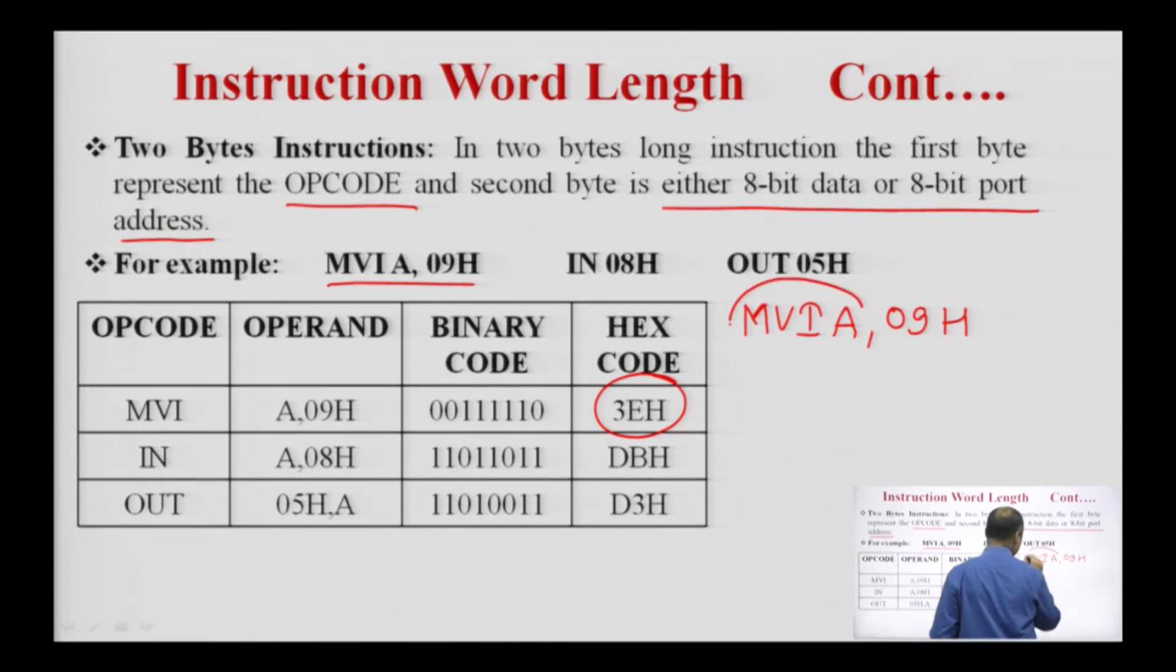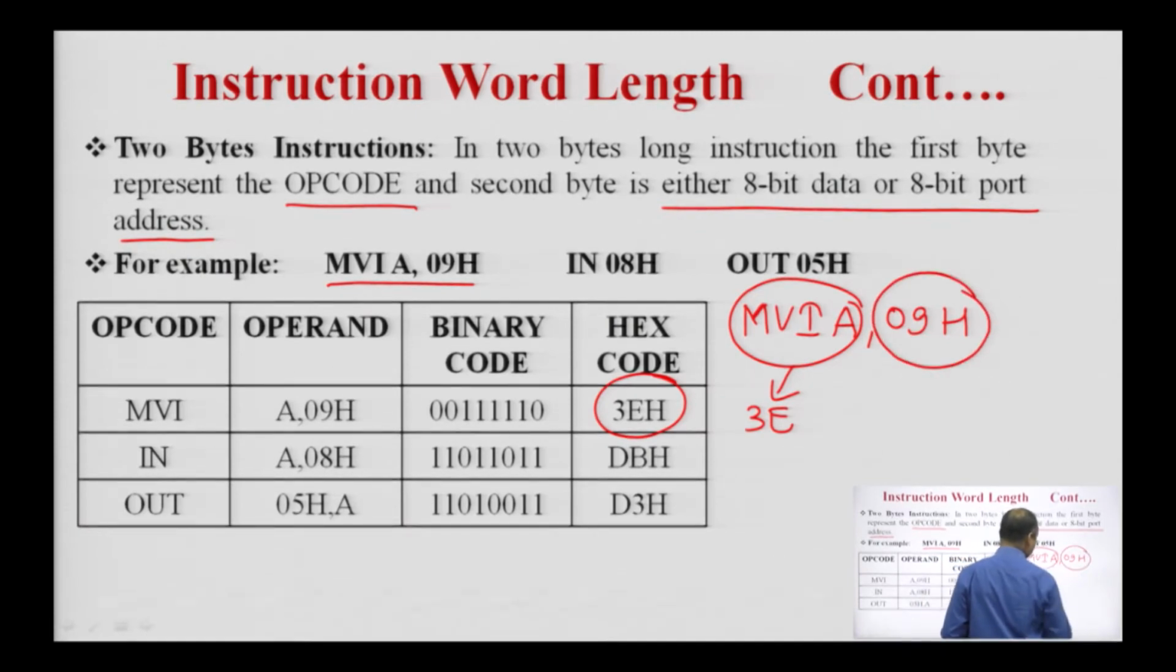So, for the MVI A instruction the operation code is 3EH, which is 1 byte, and for this 8 bit data another byte is needed, that is 09H, which is nothing but the data. So, 1 byte and 1 byte make it a 2 byte instruction.